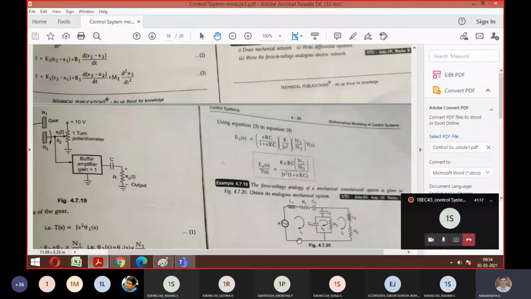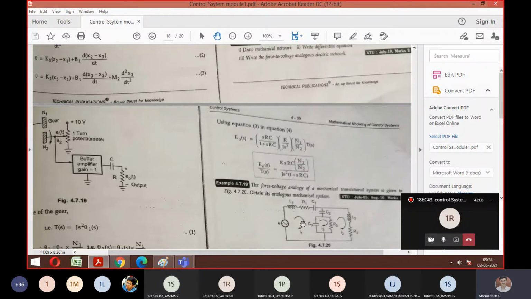Now come to C2. So plus 1 by C2. Now what should I write? Integration of I1 minus I2. Very good. Because C2 exists between your I1 and I2, you should write I1 minus I2 into dt. Plus 1 by C3 integration of I1 minus I3 into dt. Anything else left out? That's it, right? Yes, sir. So the starting path, the ending path is ended. So we finished the first mesh equation for the given FP.